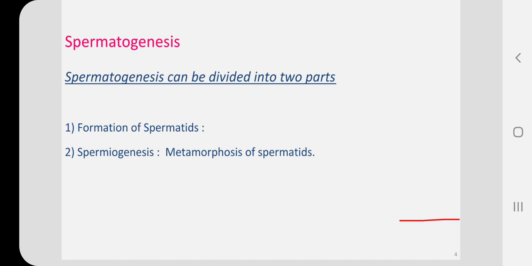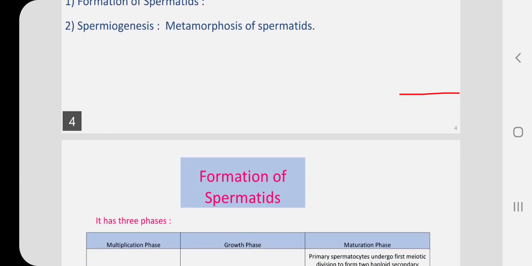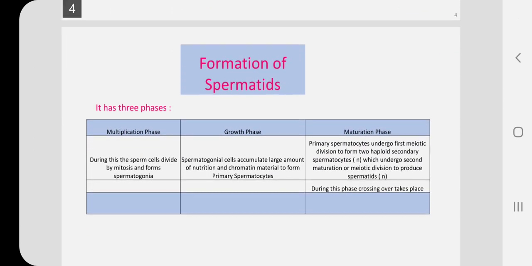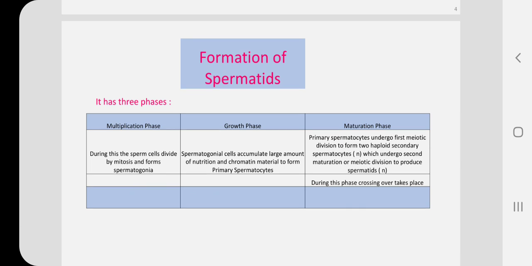Spermatogenesis can be divided into two parts. First is formation of spermatid and second is spermiogenesis, that is metamorphosis of spermatids. So let us first discuss formation of spermatid. In formation of spermatid, it has three phases.